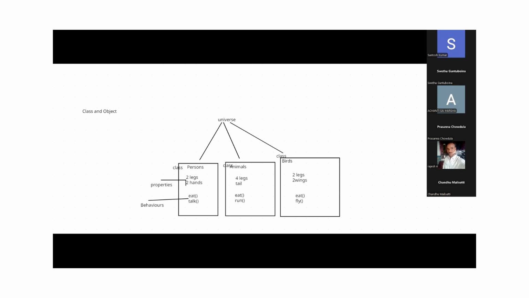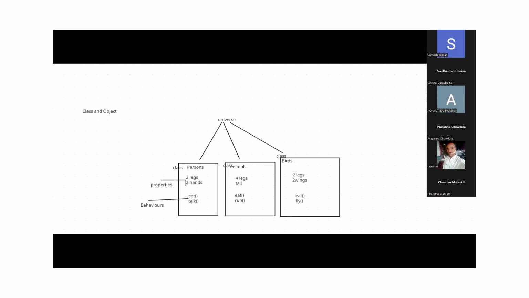So class means it's one kind of structure. In the structure, we are going to define these are the properties, these are the behaviors of this particular class. We will see in detail, guys, don't worry. Once you complete the topic, then we will understand. So this is class. Here, how many classes do we have? We defined 3 classes. Persons is one class, animals is one class, birds is one class. Now, what is object?